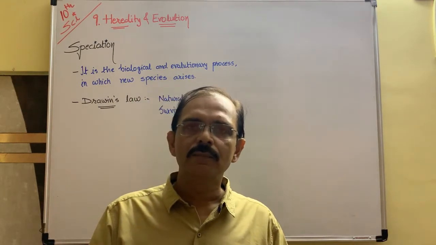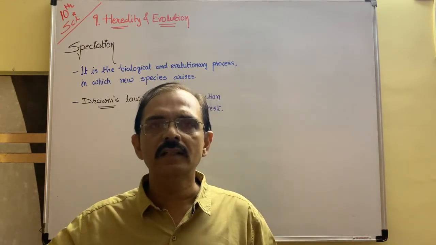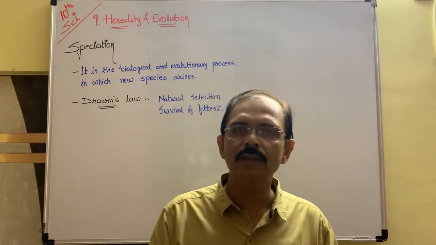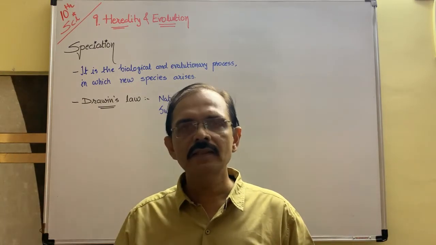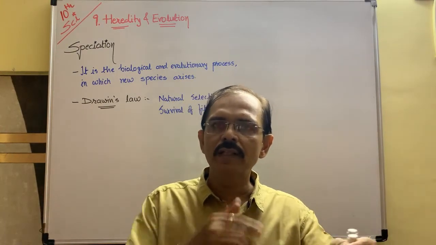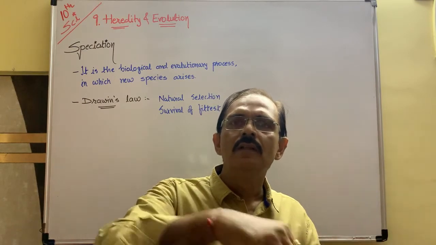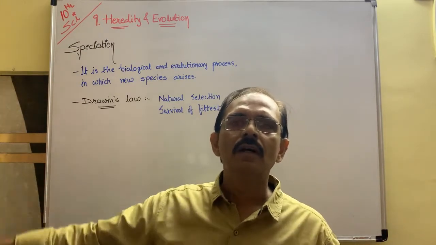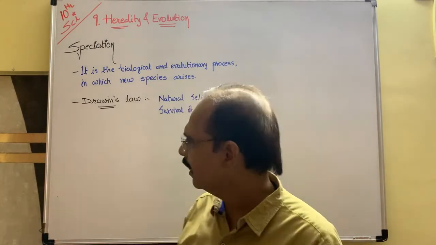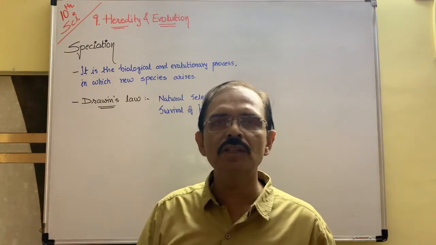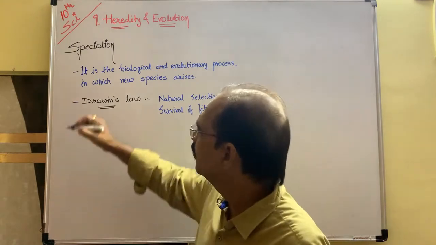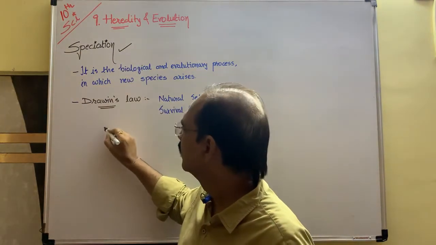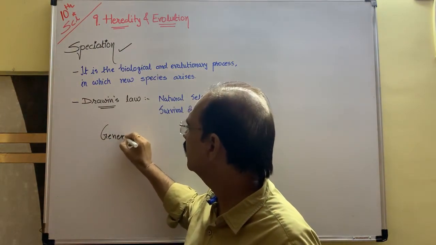Speciation occurs because of mutation in DNA. Speciation occurs because of changes in the DNA, and changes occur because of variation. Variation occurs because of this type of migration. This type of migration, which is beneficial for human beings and for any living organism to create a new species, is known as genetic drift.